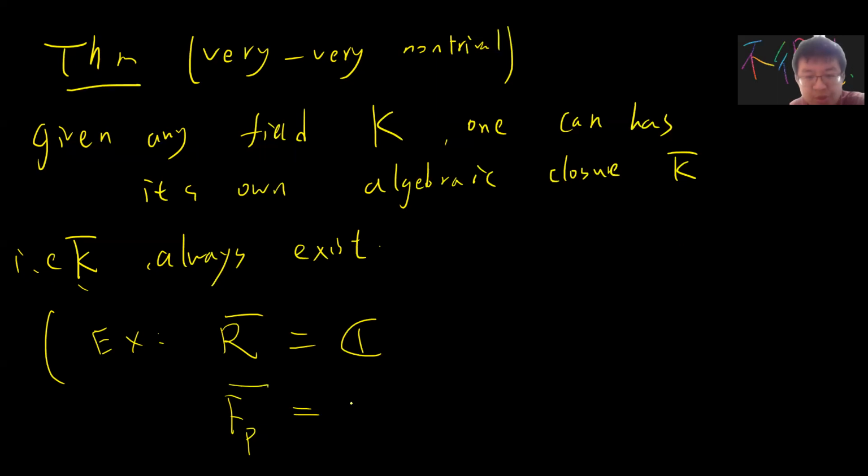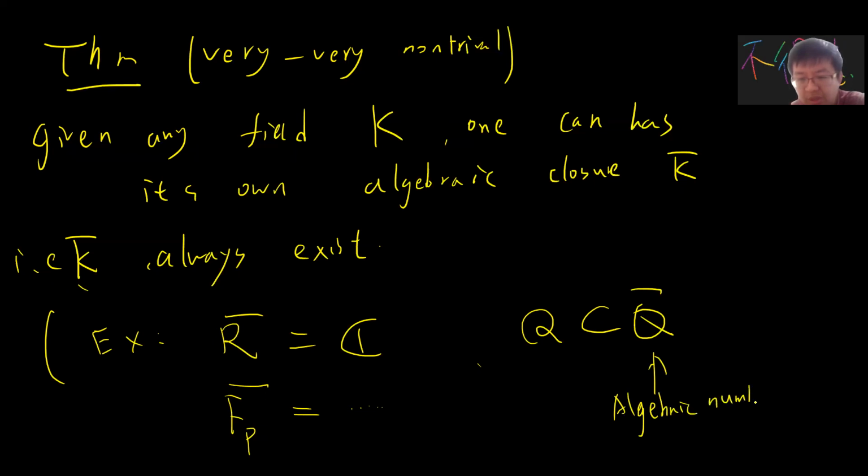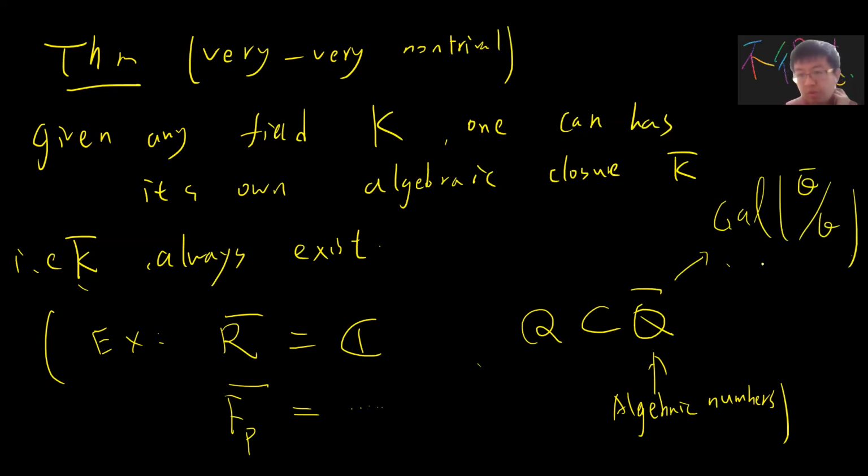This is really weird, and needs to be explained. Also, the algebraic closure of the rational numbers is called the algebraic numbers. There is a famous thing called the absolute Galois group of Q bar over Q, and up to now modern mathematics still investigates the properties of this group.